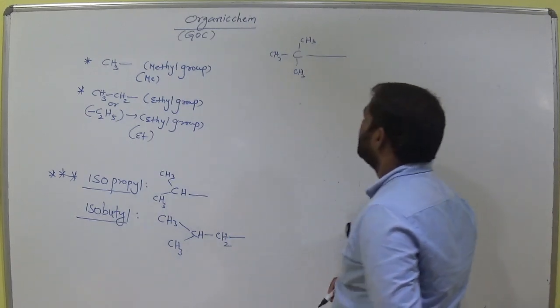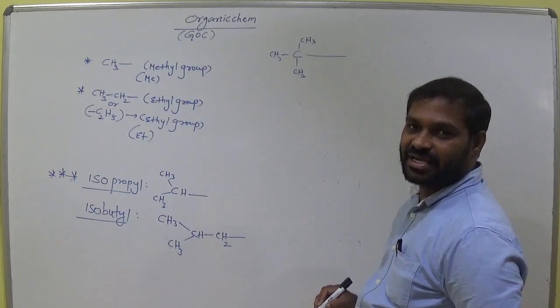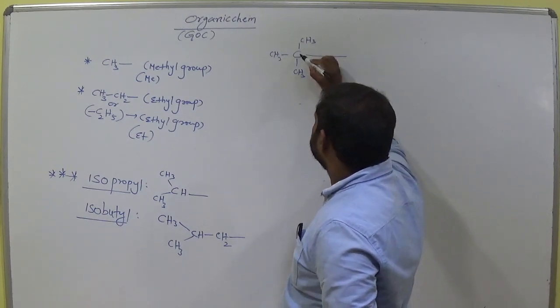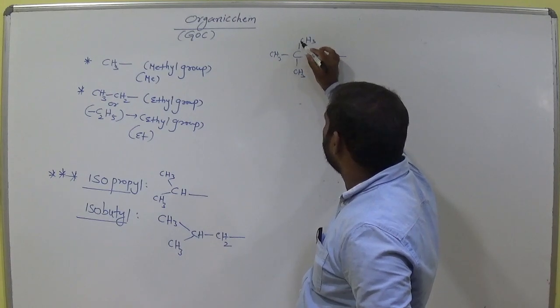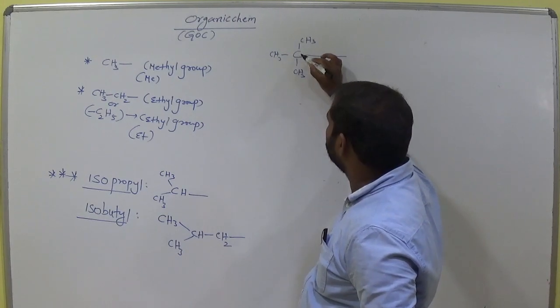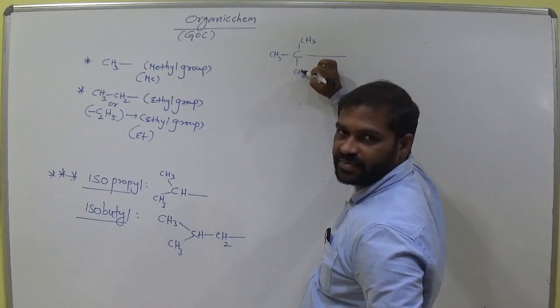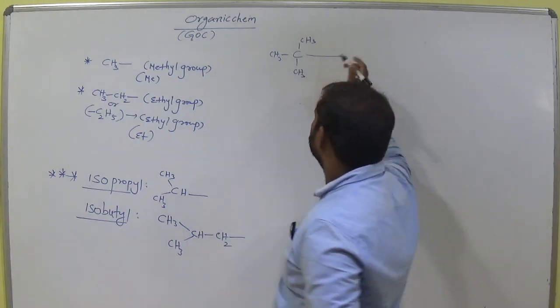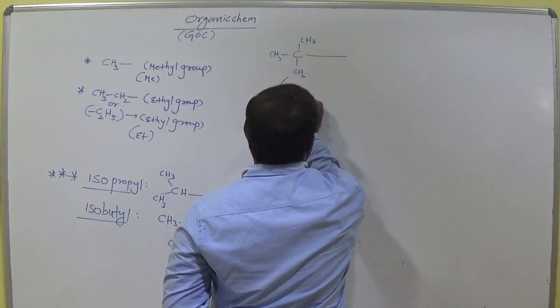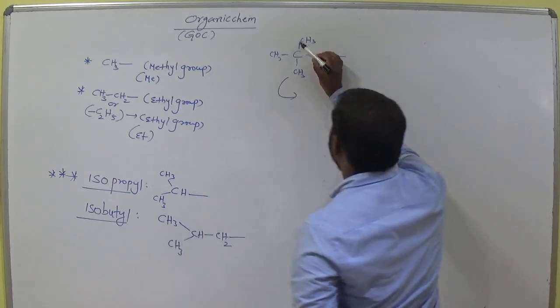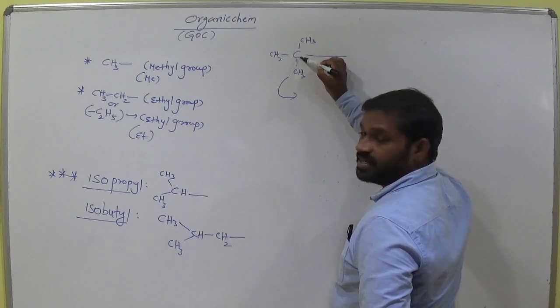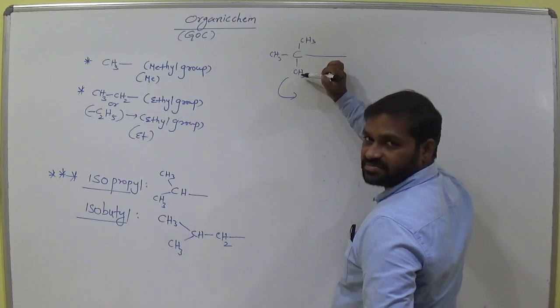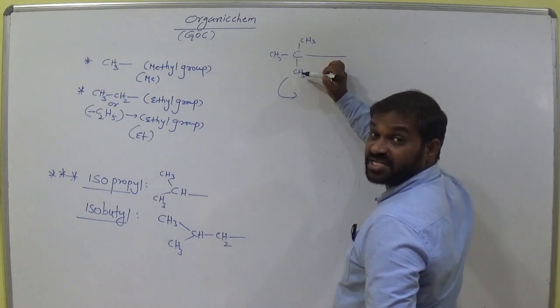This is called tertiary butyl. This carbon is bonded with three other carbon atoms, right? This one is bonded with three other carbons. So we call it a tertiary carbon, am I right? This group, how many carbons in total? 1, 2, 3, 4. Four means butyl. Clear? This carbon is bonded with three other carbon atoms, so it is called a tertiary carbon.